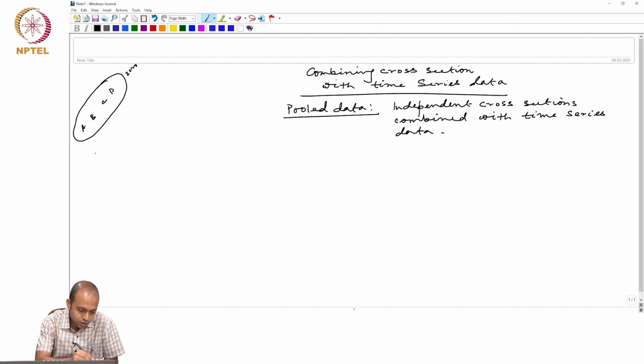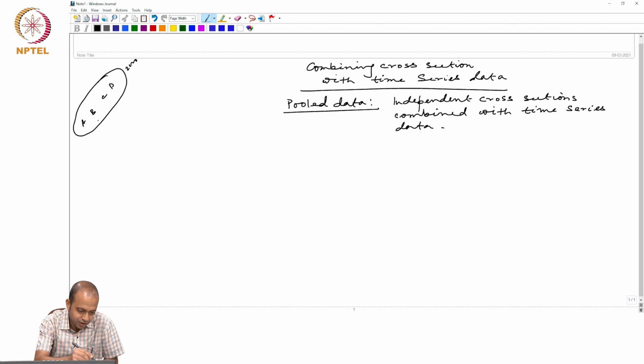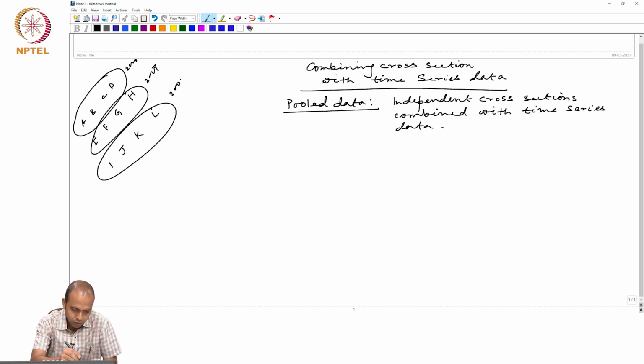Then in 2001 we are again collecting data from another 4 firms from the same industry, let us say E, F, G, H. So, another cross section in 2001, then I, J, K, L in 2002, M, N, O, P in 2003.